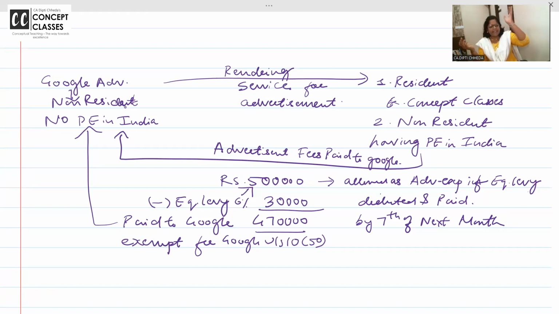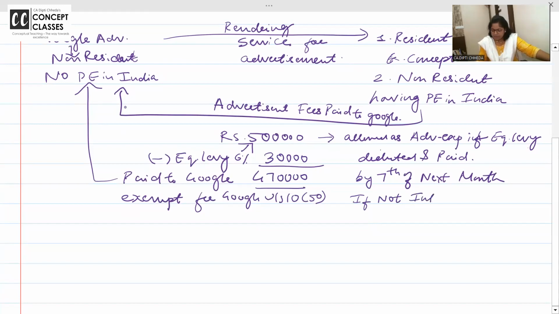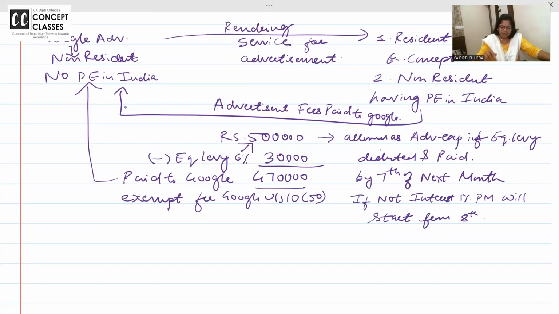If not, interest of 1% per month will start from the 8th.